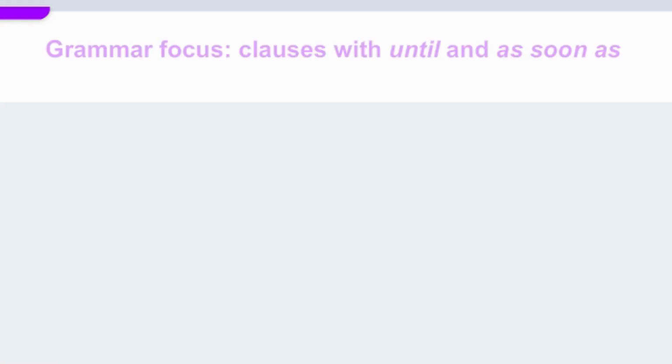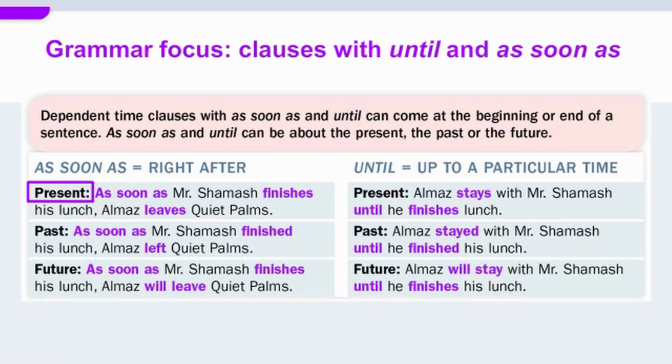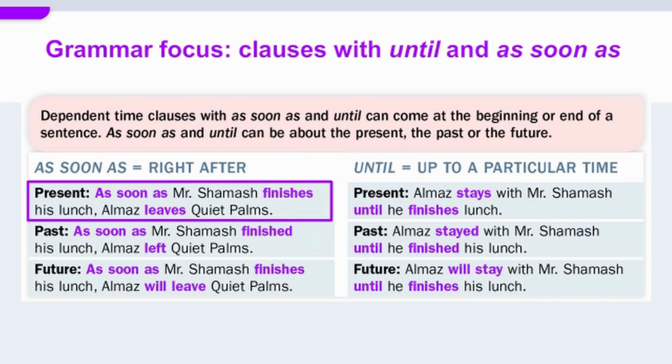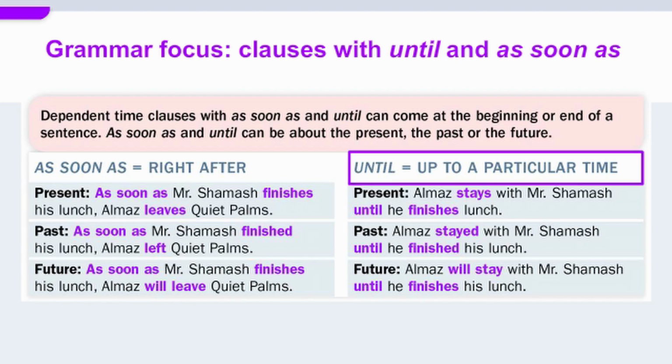Let's review. Present. As soon as is the same as right after. As soon as Mr. Shamash finishes his lunch, Almaz leaves Quiet Plains. Until is the same as up to a particular time. Almaz stays with Mr. Shamash until he finishes lunch.